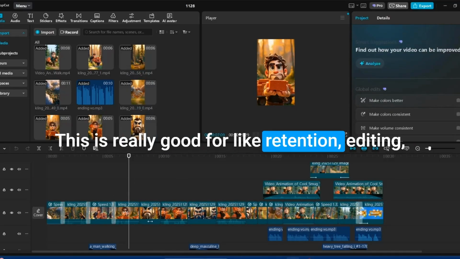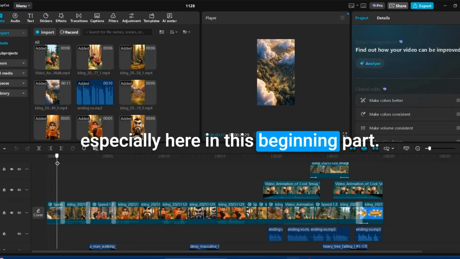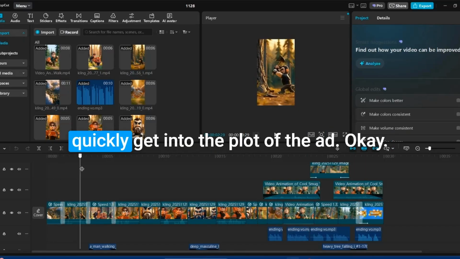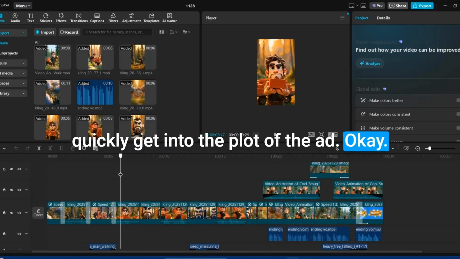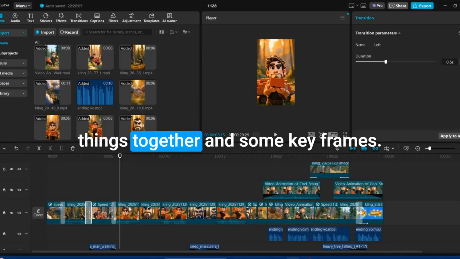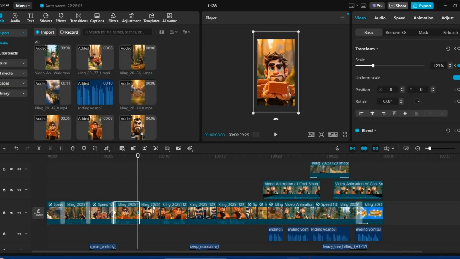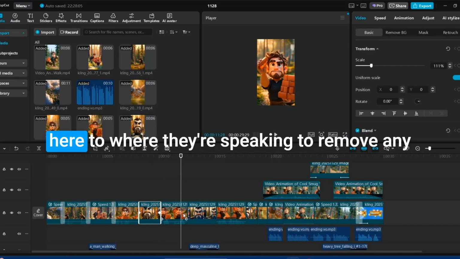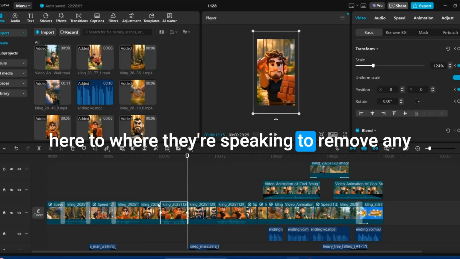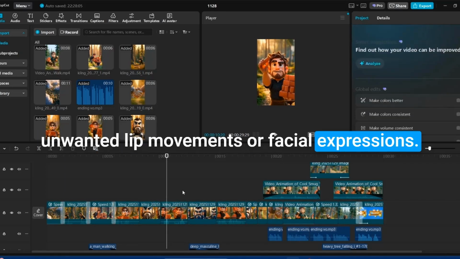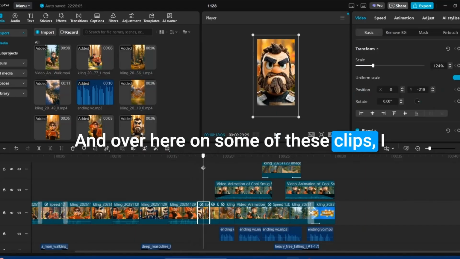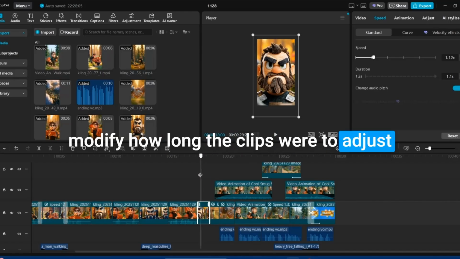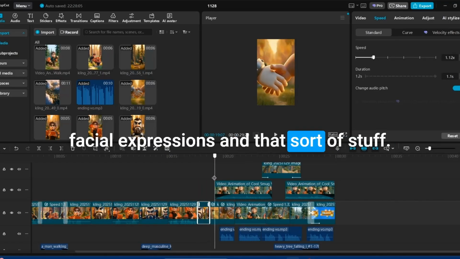This is really good for retention editing, especially here in this beginning part. This scene goes by in 1 second. So we just want to establish where we are and quickly get into the plot of the ad. Okay. I also added some transitions to stitch things together and some keyframes to manipulate camera movement by scaling the frame. And I cleaned up some of the cuts here to where they're speaking to remove any unwanted lip movement or facial expressions. And over here on some of these clips, I went ahead and used the speed option to modify how long the clips were to adjust facial expressions and that sort of stuff.